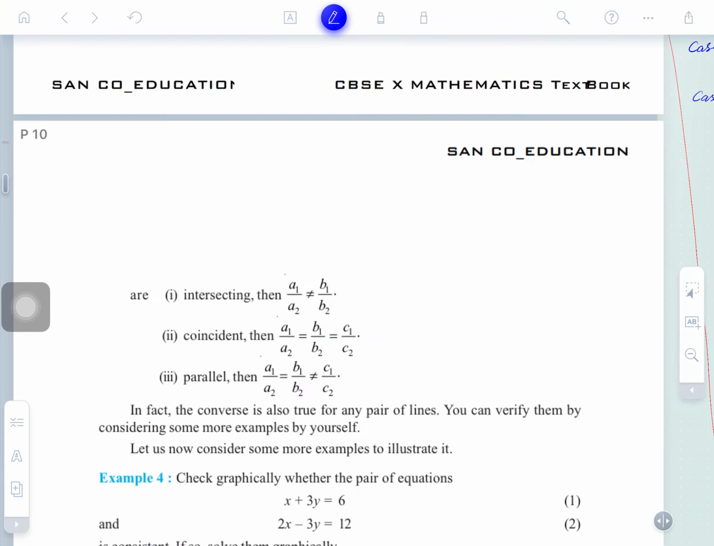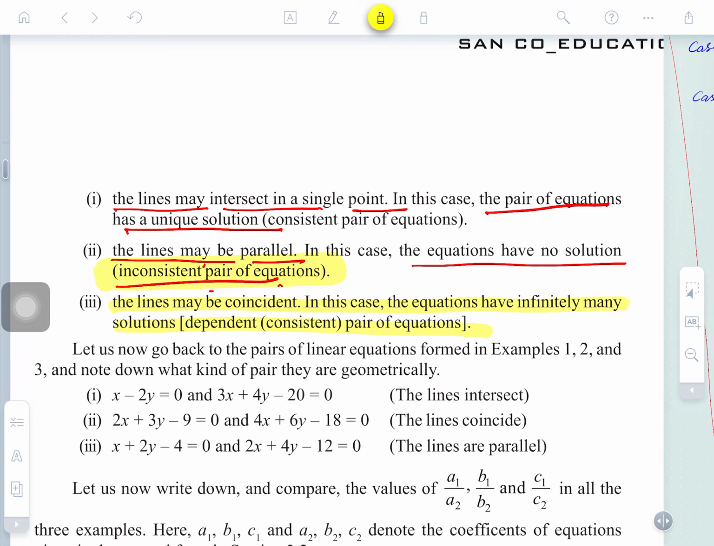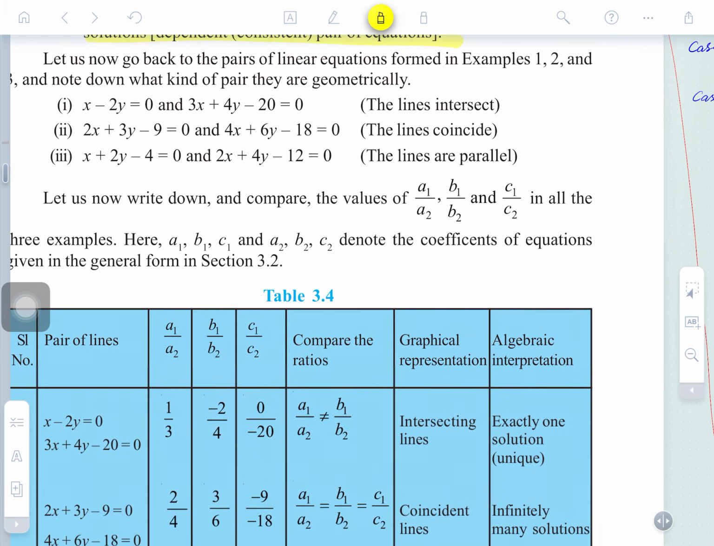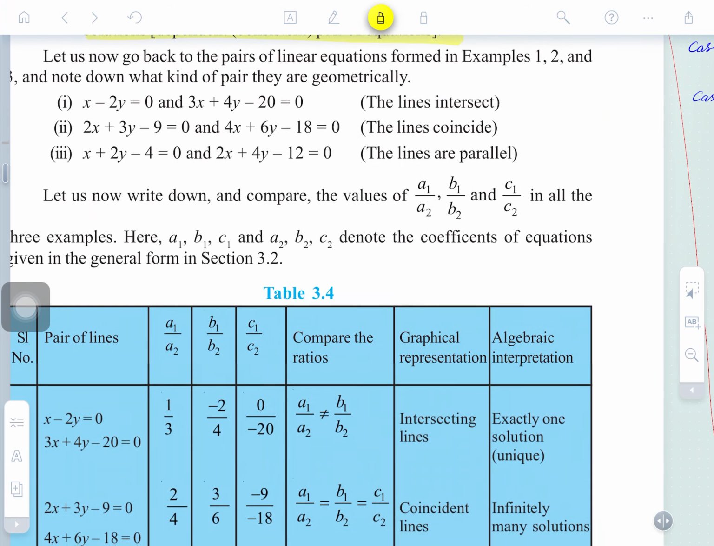Okay guys, and the solution may be consistent. Infinitely many solutions when the lines coincide. So three important cases are before you. Is that clear guys? So these lines again are to be talked about here. What does the line say here? So graphically we are presenting the situations.